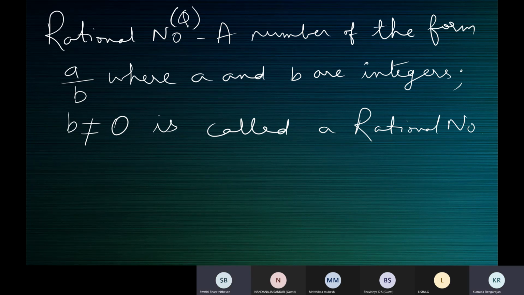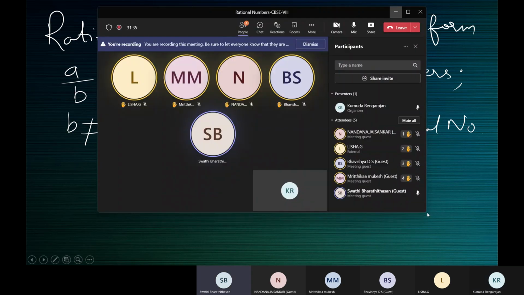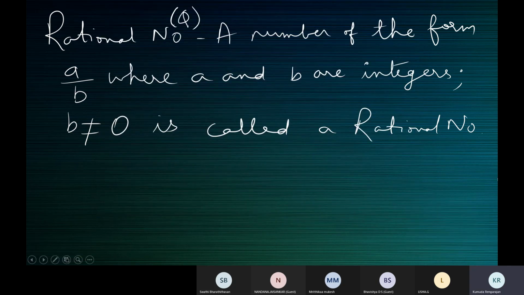Ma'am, is there a reason for why B is not equal to 0? Swati, you were not in the meeting all the while, right? Yes, ma'am. My phone got switched off, ma'am. Sorry. Okay. Yes, Swati, I'll tell you.